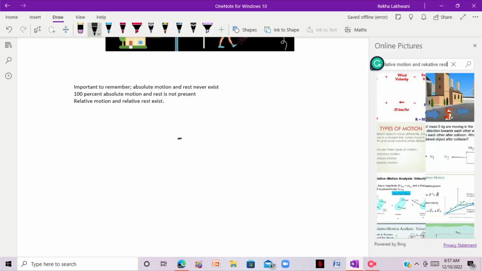Okay, one thing to ponder is that, for example, if you are sitting on a chair, you are at rest, right?